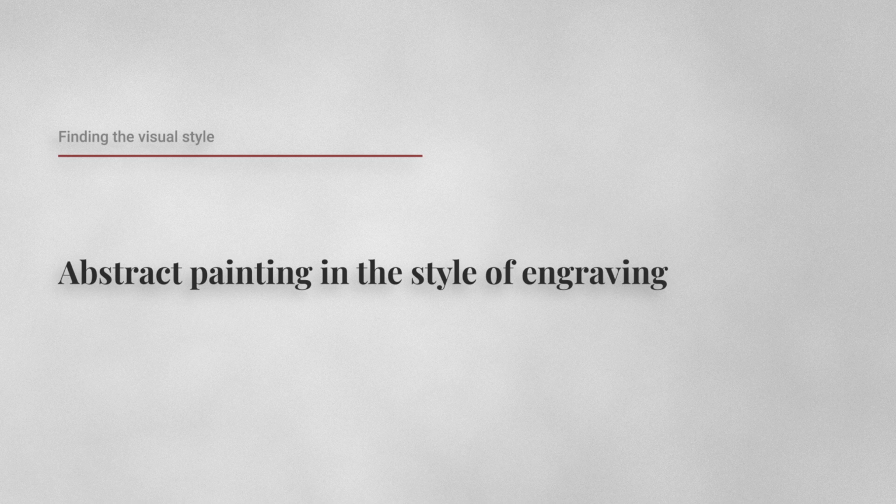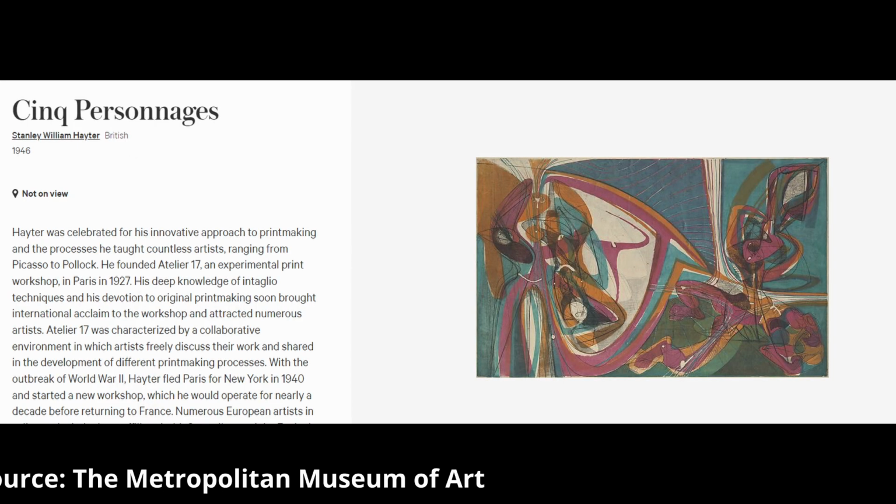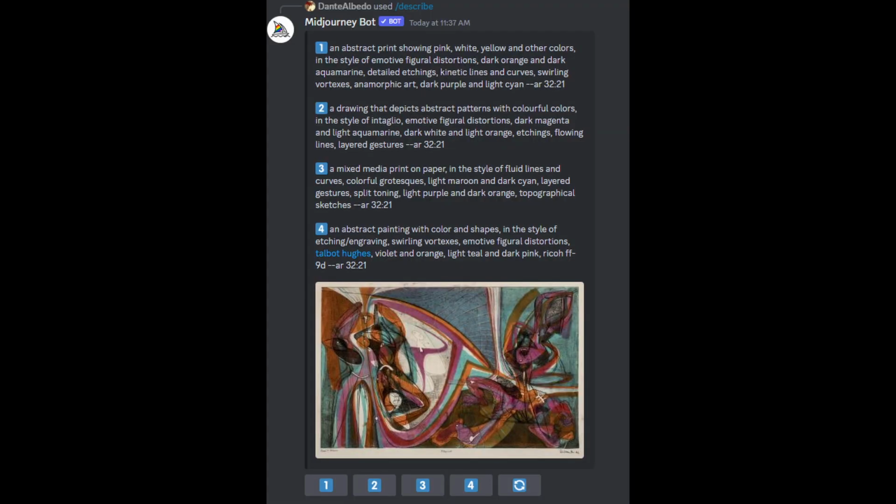The engraving came from my interest in the work of Stanley William Hayter, but I did not want to create images purely in his style. I don't like those types of shortcuts in Midjourney, and his style would be too abstract for this story. But I wondered, are there terms describing Hayter's style that I could use for inspiration? I uploaded an image by Hayter to Midjourney and used the describe command. Two terms stood out: emotive figural distortions, connected lines and curves.